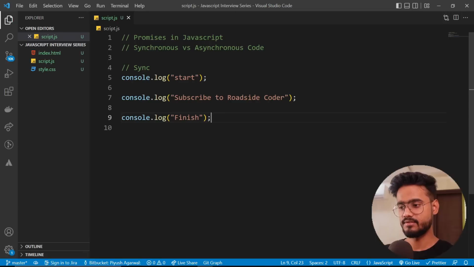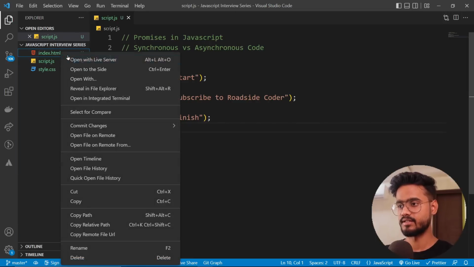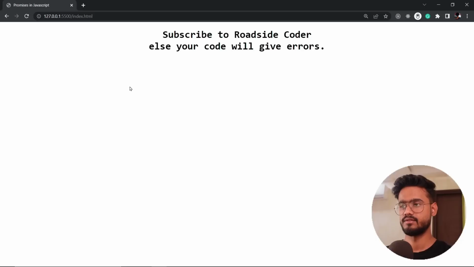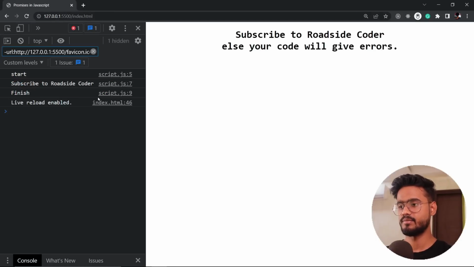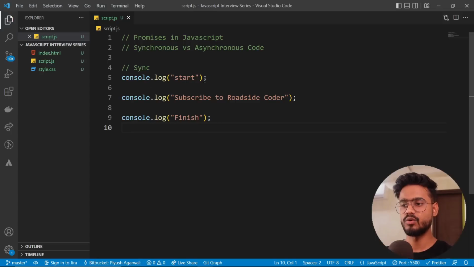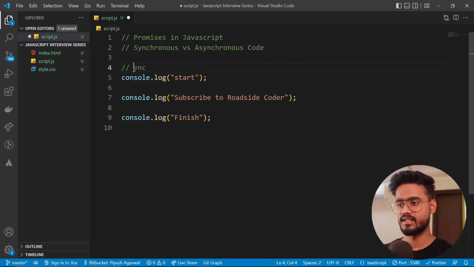So if I run this file, let me run this HTML file real quick. So here it is, and I'm gonna go to inspect console, and yep, you can see this is start, subscribe to Roadside Coder, and finish. So what's happening over here is our code is being executed line by line. So this is an example of a synchronous code. But what about asynchronous code? So let's see an example of that as well.